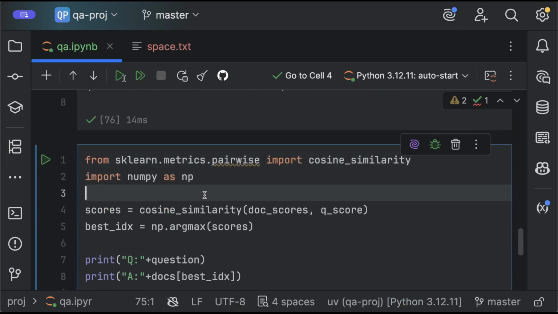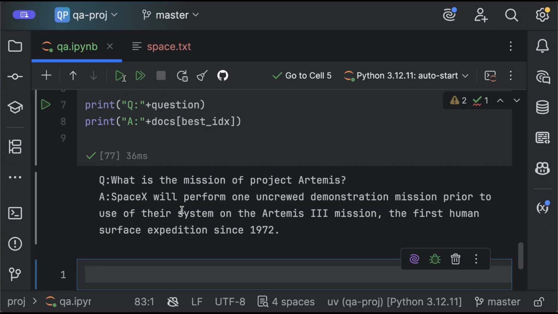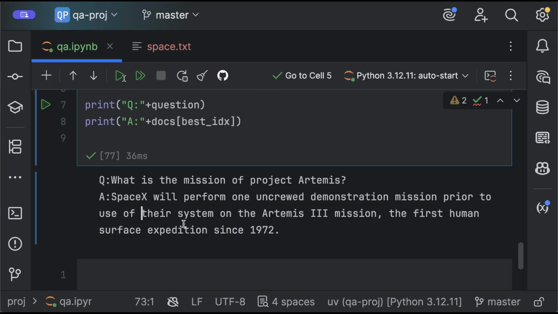So I change the question a little bit. Let's print it. You see that it returns something really different. It returns SpaceX will perform a demonstration of the mission, because it looks at the mission here, it looks at Artemis here, and there are 2 times mission in this sentence. And probably this one gets a higher score because of that.